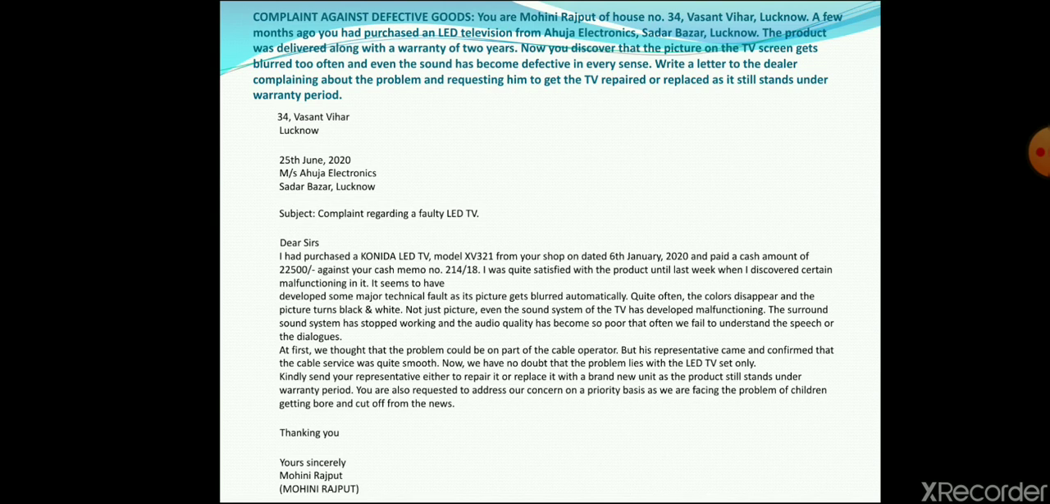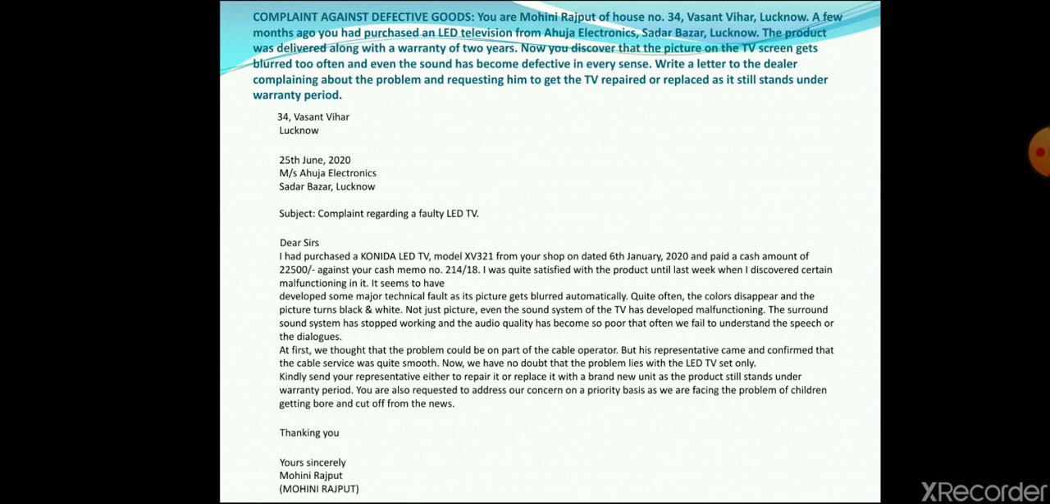So you would give details that I had purchased Conda LED TV model number this from your shop on which date? 6 January. See, I told you about 6 months ago. And cash amount of 22,500 was paid against this. You also have that memo number, right? So I was quite satisfied with the product until last week when I discovered certain malfunctioning in it. It seems to have developed some major technical fault as its picture gets blurred automatically.